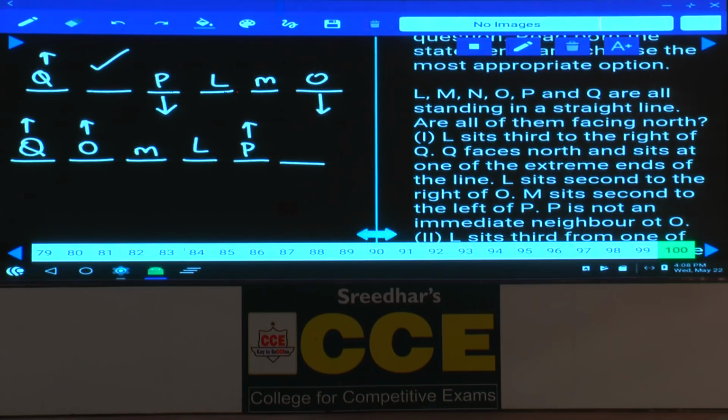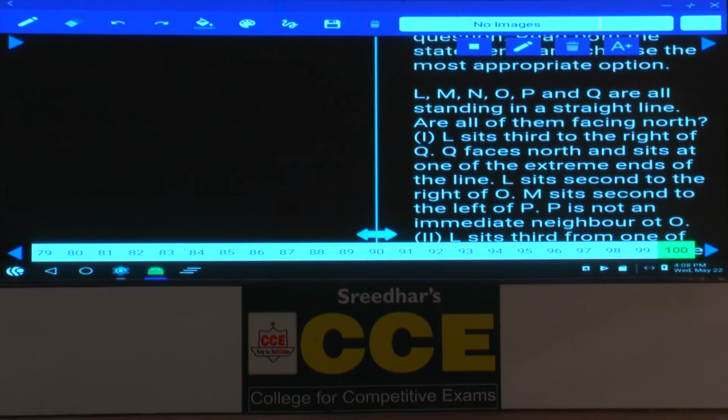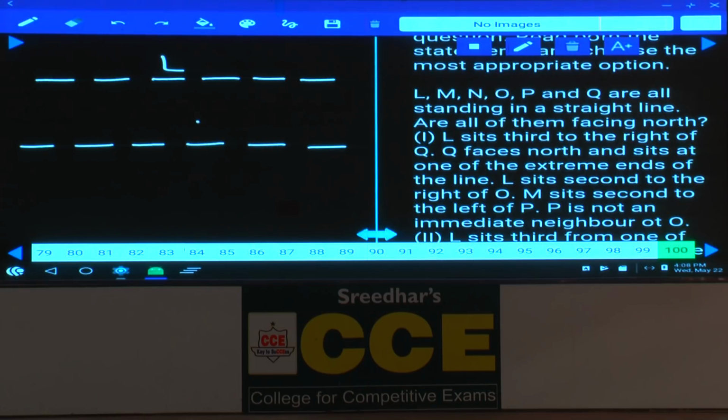Then the second one, condition number 2, seats 1, 2, 3, 4, 5, 6. L sits third from one of the extreme ends of the line. Both P and M are immediate neighbors of L, P and M.